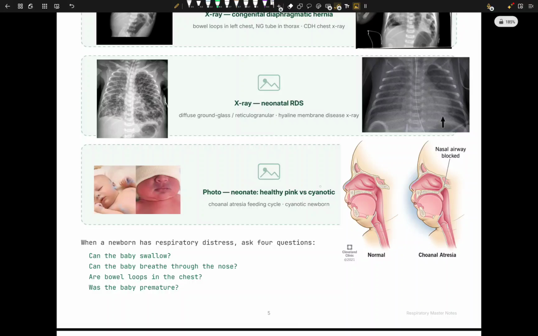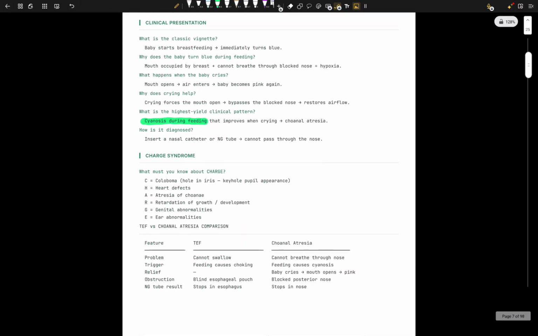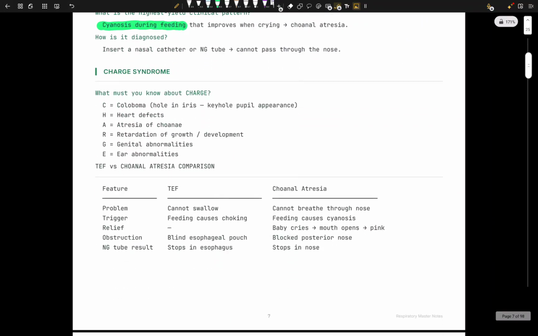That's the photo. We have choanal atresia happening. That's the nose, right? These are the choanae. Here, the airway is blocked right here. As you can see, if you put an NG tube, it's not going to pass ahead and it's going to coil up and maybe come back. Basically, that's the blue baby. We have a little bit of cyanosis happening right there. So that's the topic.